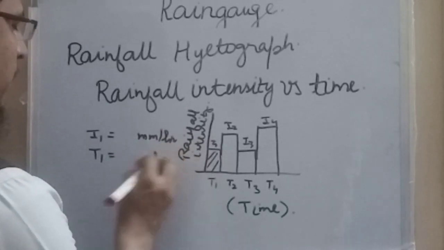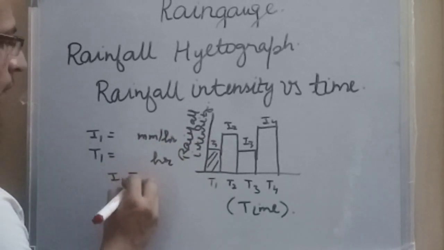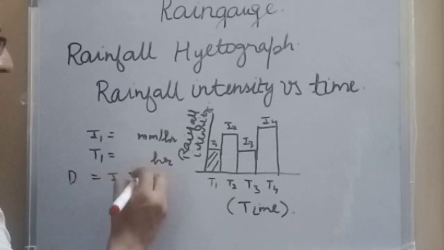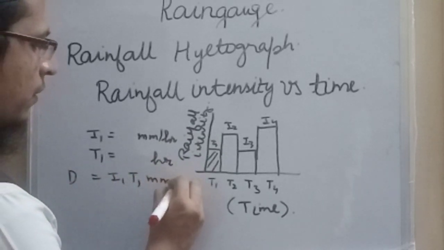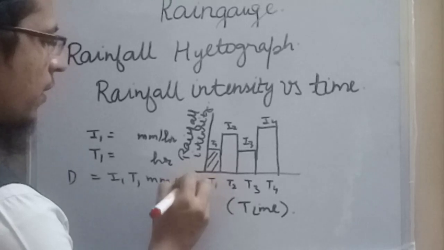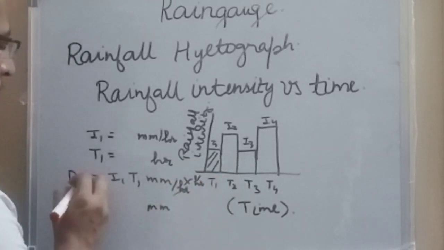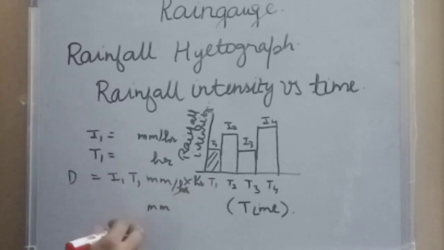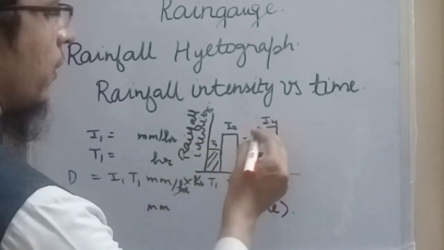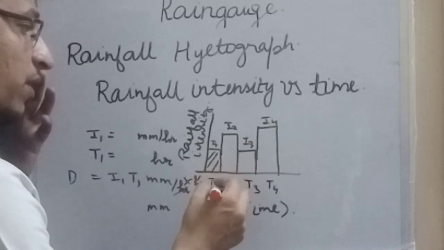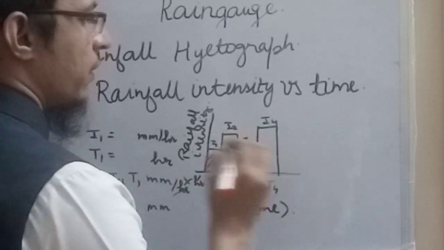So I1 into T1 will give us the depth, because mm per hour multiplied by hour, these will cancel and we will get the rainfall depth during this duration. So the area of the rainfall hyetograph gives us the total rainfall that has occurred.